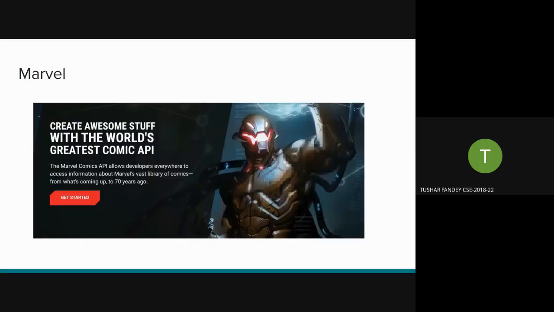Marvel. I wanted to mention this because we all watch Marvel movies. It exposes its APIs so that users can get the metadata on comics. Marvel has published a large number of comics over this time, and if you open its website, it can show it. It actually has a section where you can try out its API. You can send a comic ID, and it will give you its metadata, like what year it was written, what the story is, who the actors are, and so on.